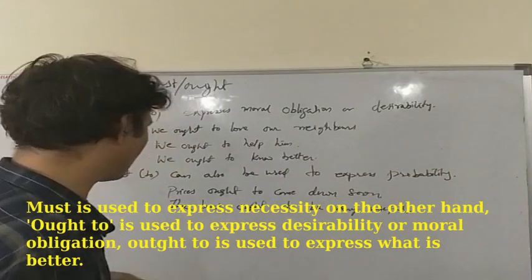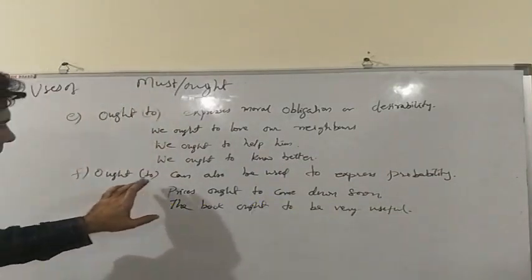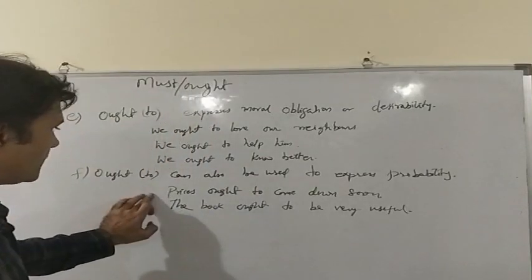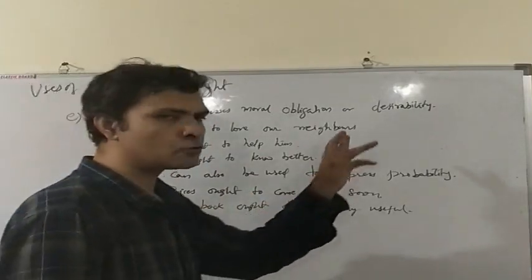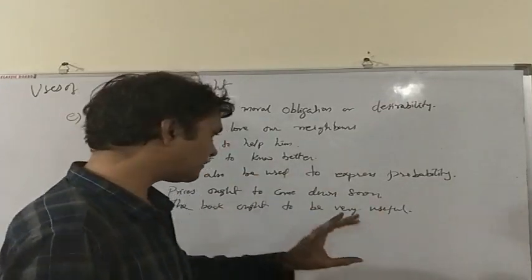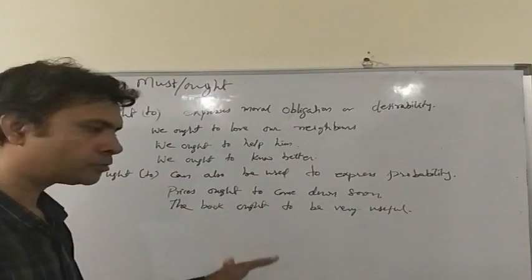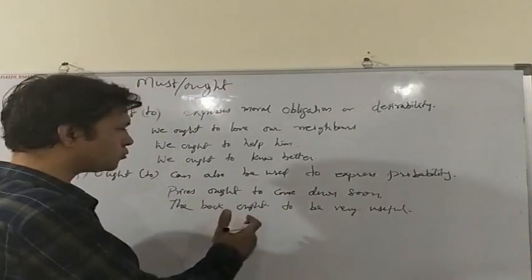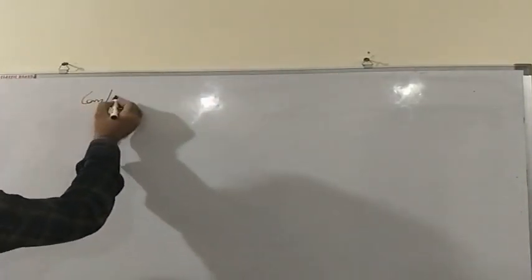Again, ought to can also be used to express probability. As for example, prices ought to come down soon, or the book ought to be very useful. Here we are suggesting a strong probability that this book is so famous that it ought to be very useful. So these were the uses of modals: can, could,